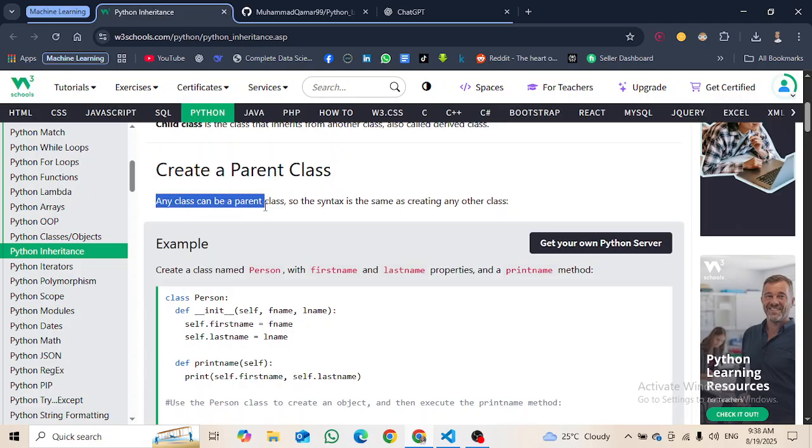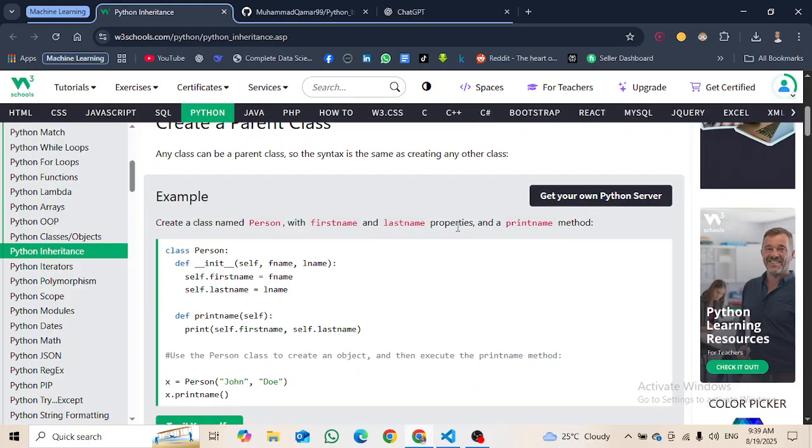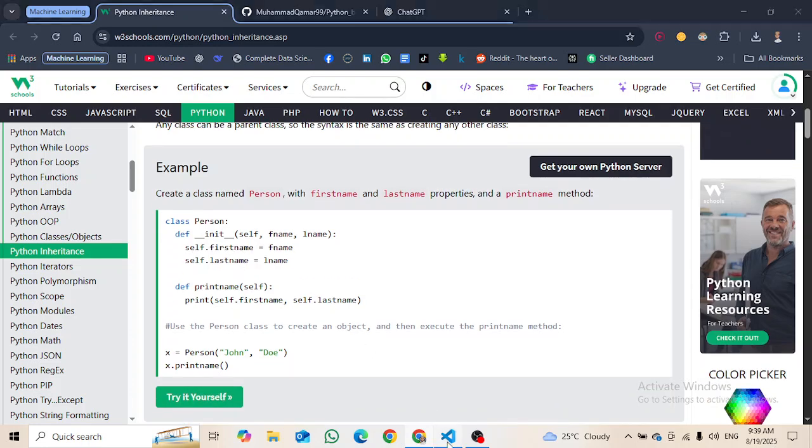Any class can be a parent class, so the syntax is the same as creating another class. Basically, making a class is very simple. We know how to make a class. Here the example is: create a class named Person with firstname and lastname properties and a printname method. By properties, it means the variables. Okay, so let's make the parent class.